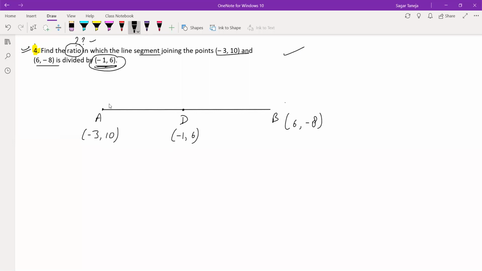Now, everything is given, but we don't know what the ratio is. So let the ratio be k is to 1.